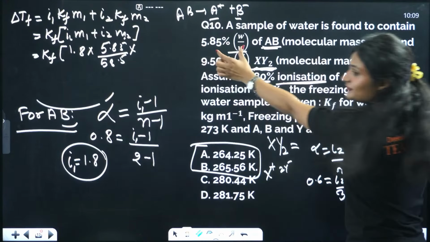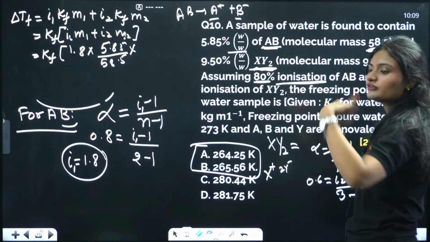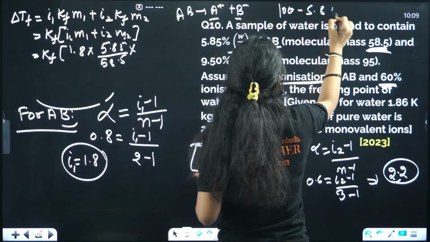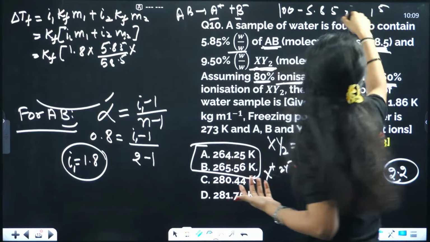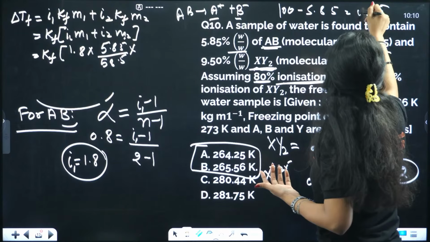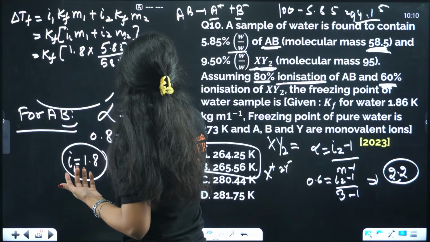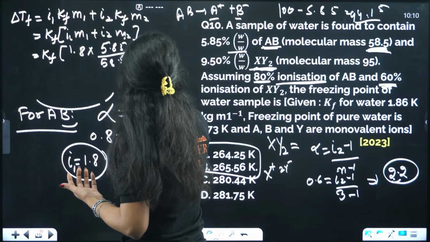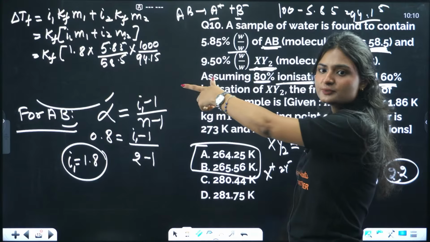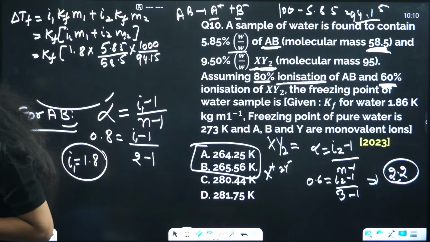If 5.85 is the amount of solute, the amount of solvent will be 100 minus 5.85, which is 94.15. Clear? That is the first part, I1 M1. Is it okay?